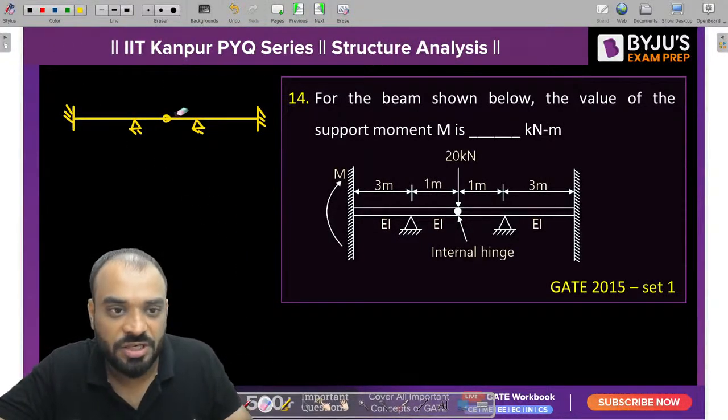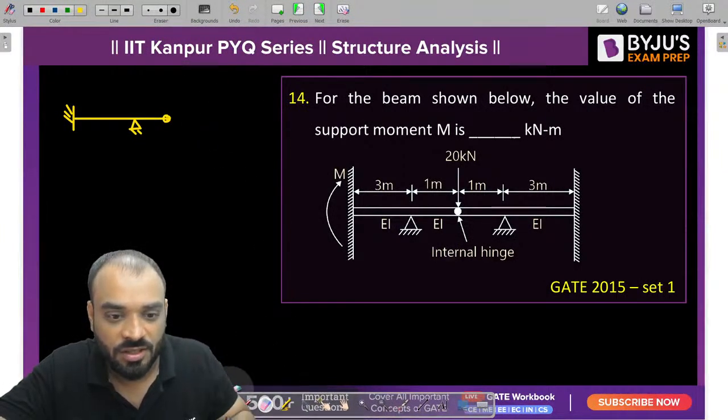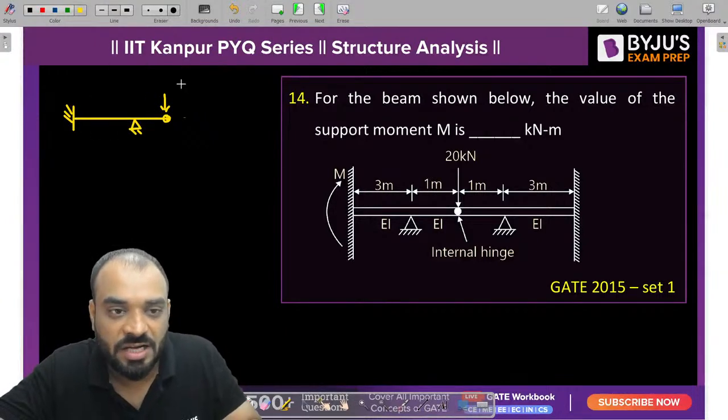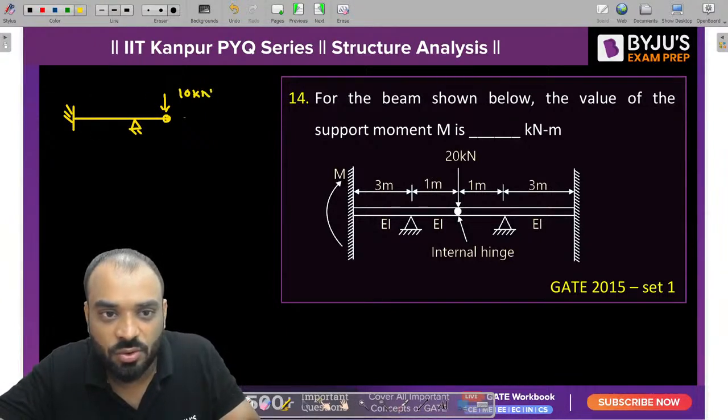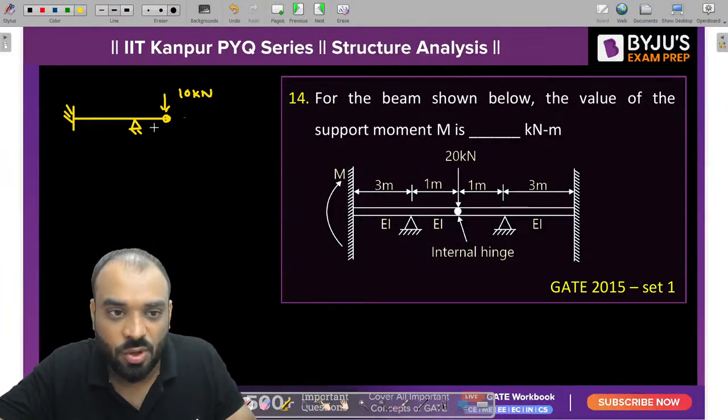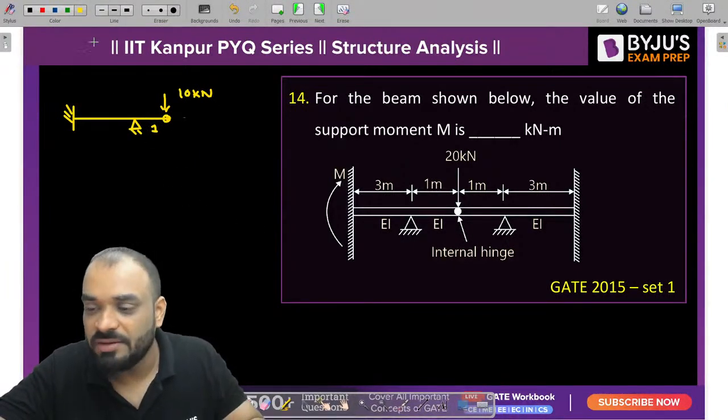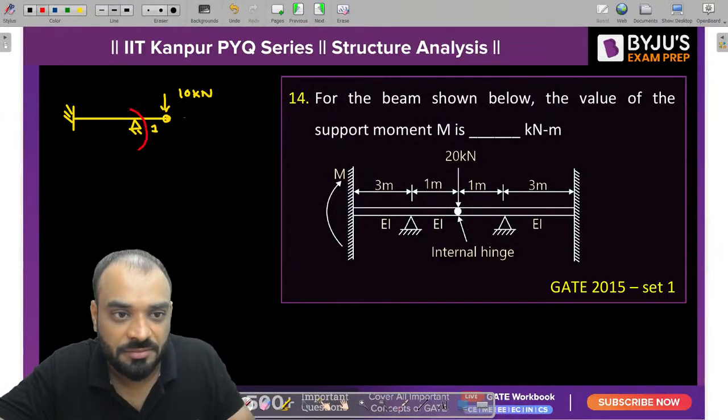So you need to remove this particular part. Can I consider this particular member is taking 10 kilonewton load only? So 10 into how much? 1. So this is the moment value coming at this particular joint. How much? 10 kilonewton meter.